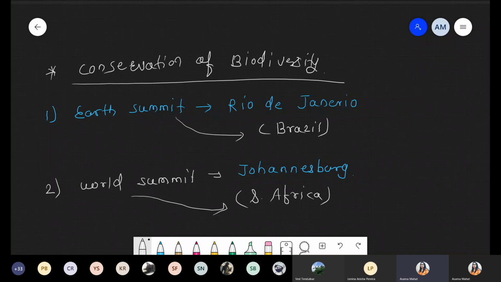So here we finish this chapter. If you have any doubt with respect to this chapter, you can ask me. Do you have any doubt? It's a very simple and easy chapter because in the previous part we started with biodiversity, how much is in India, how much is in tropical rainforest. Then we talked about the reasons why biodiversity is lost, and now we are talking about how to conserve and protect that biodiversity. So is there any problem with this chapter? How do you understand? It's a very easy and simple chapter.